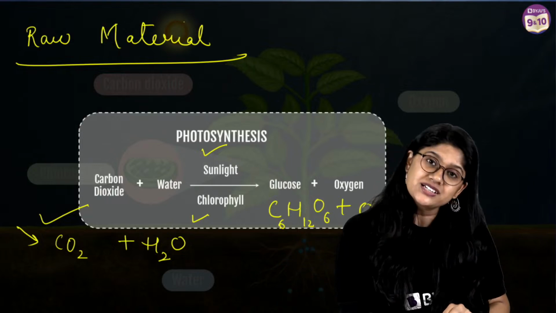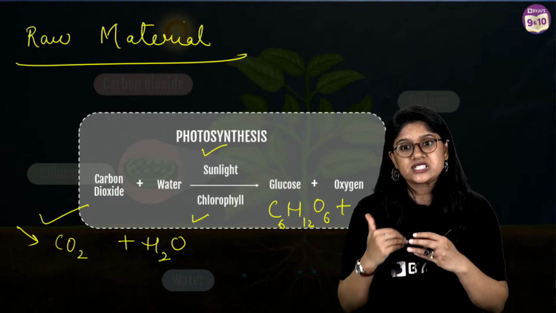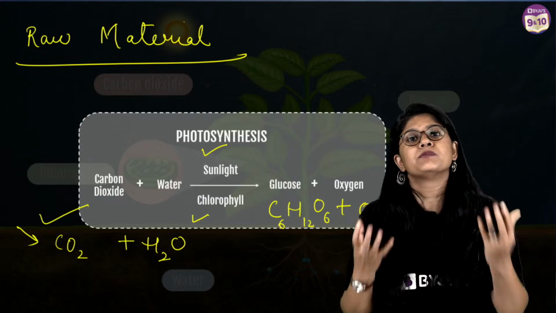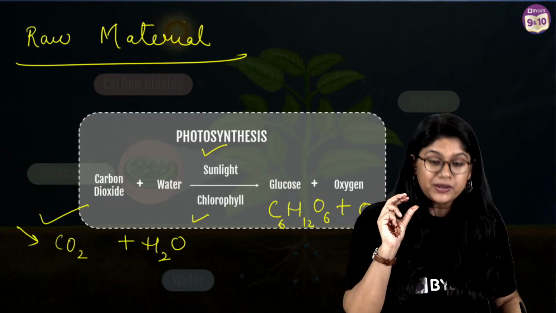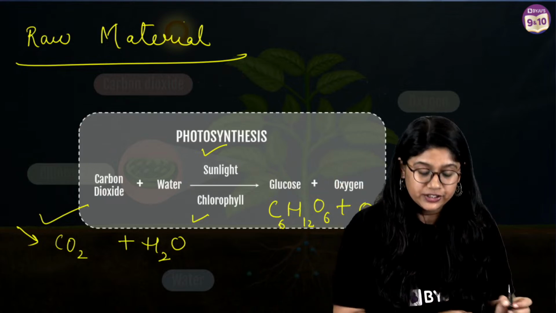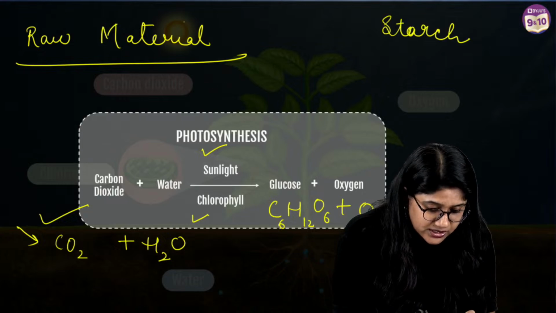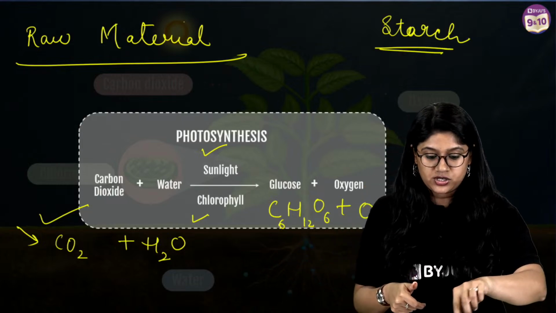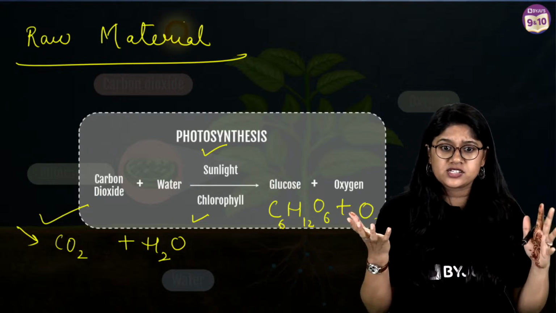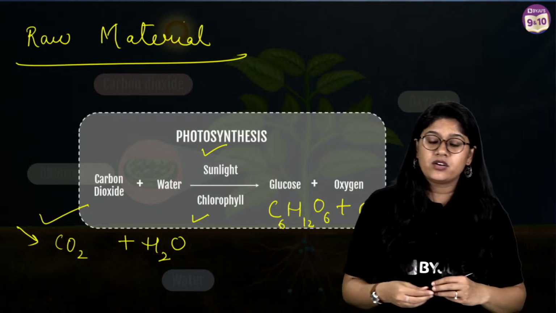What is starch? It is also a type of carbohydrate. But of course, glucose is the simplest form. Starch is not the simplest form. You will be studying further that after the process of photosynthesis, the glucose that the plant gets is stored in the form of starch. I think you were asking, ma'am, what is stored food in plants? It's the starch. Right, everyone?